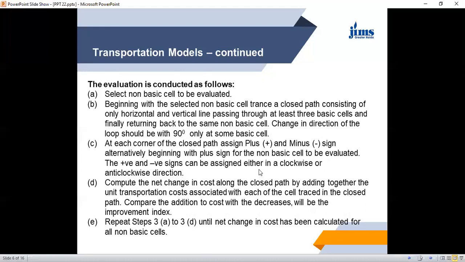Beginning with the selected non-basic cell, we draw a closed path consisting of only horizontal and vertical lines, passing through at least 3 basic cells and finally coming back to the non-basic cell.